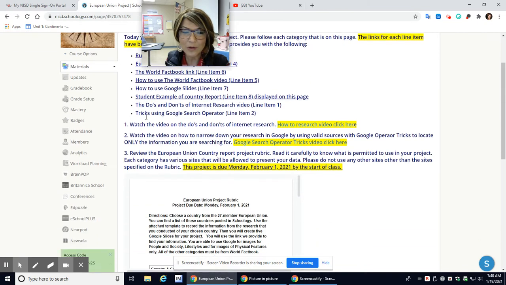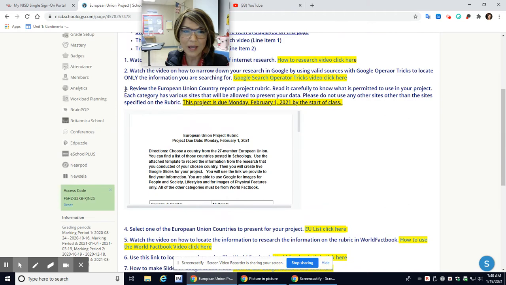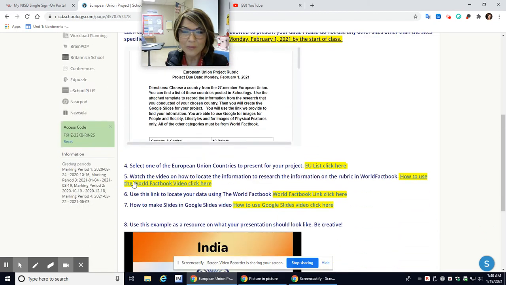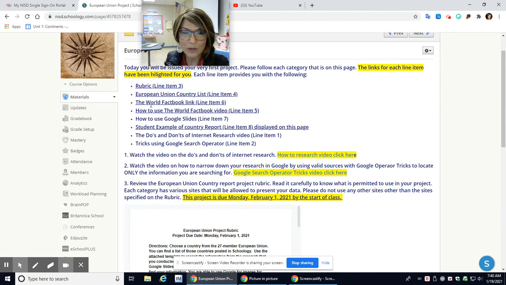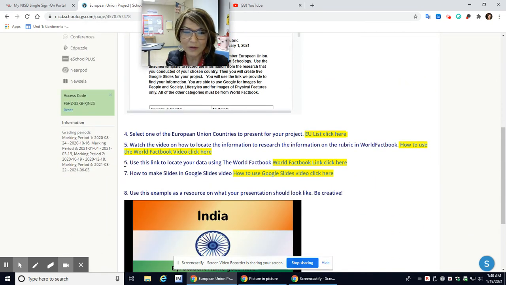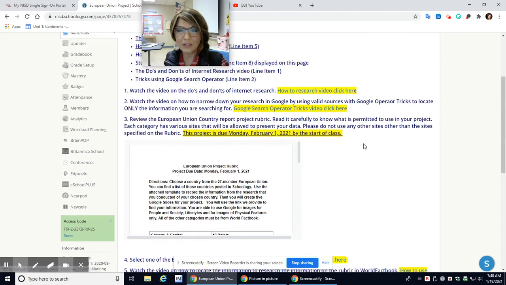If you look at rubric, it's going to be line 3 right here. If you look at European Union country list, it'll be line item 4 right here. Okay. And so on. The World Factbook link, line item 6 right here.